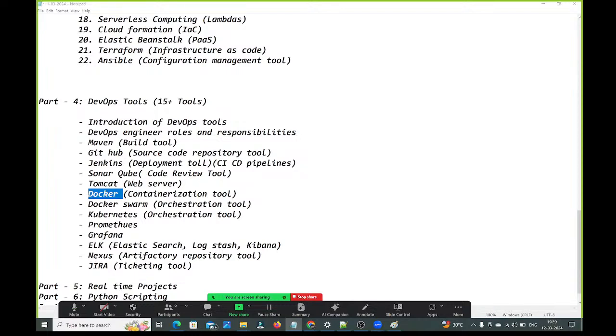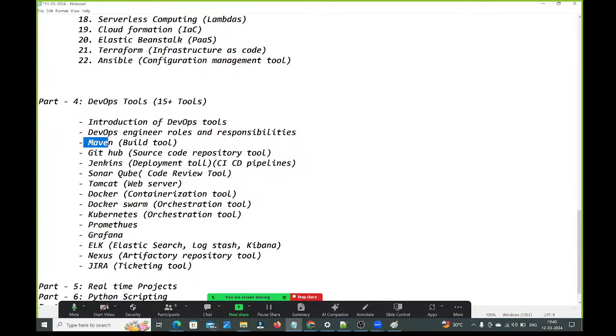Clear, guys? What is Maven? What is GitHub? What is Jenkins? High level clear. By using Maven, what we are doing? We are going to build the application. What things will come under build, we will discuss that. Next, GitHub, guys. GitHub we are going to use as a source code repository where developers will commit the code. That is called the source code repository tool, guys.